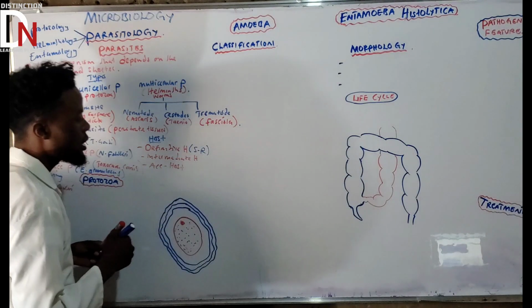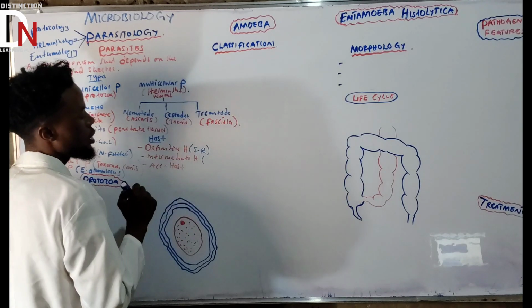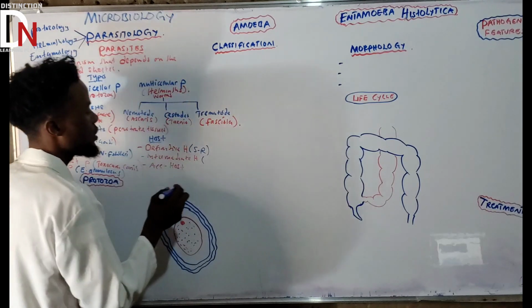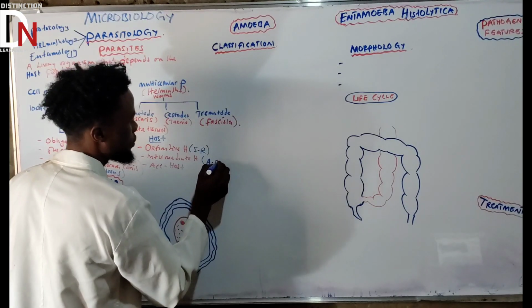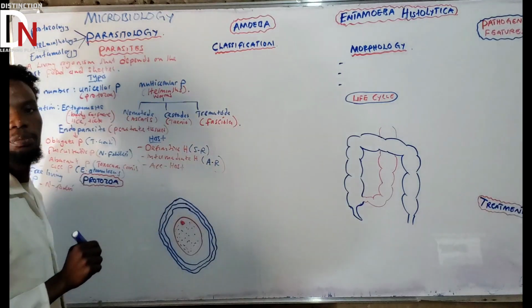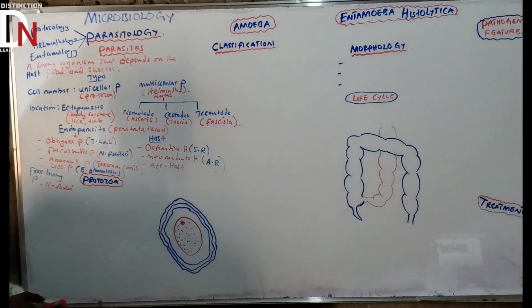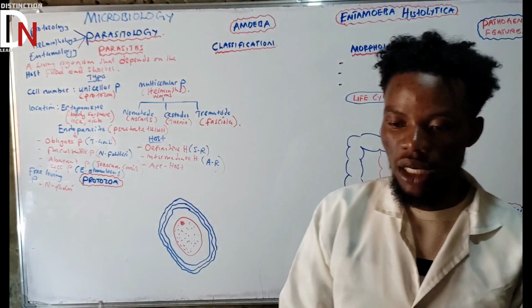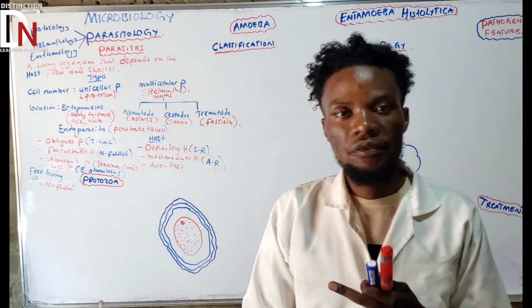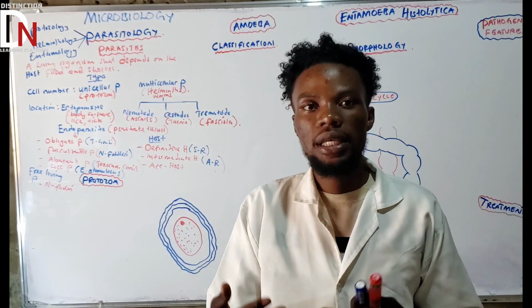Then what about an intermediate host? An intermediate host is basically the opposite of a definitive host. That's where asexual reproduction occurs. So let's say AR, asexual reproduction. That's what we call an intermediate host. Make sure you understand something: sometimes you can have a first intermediate host and a second intermediate host, so that you can complete a life cycle.